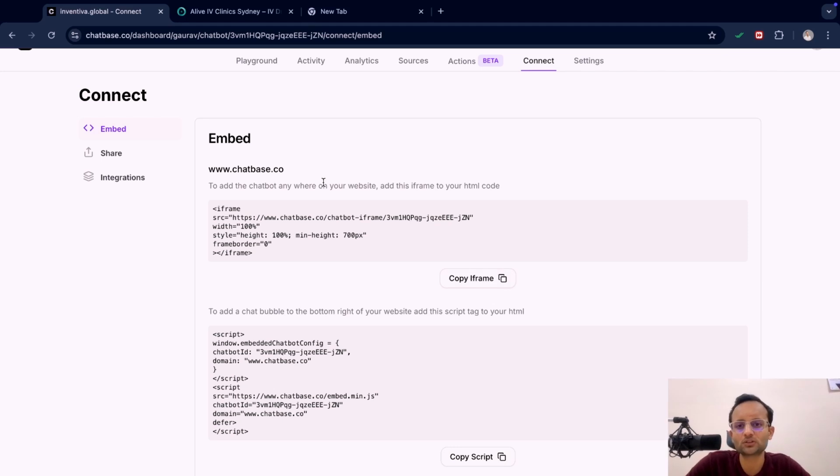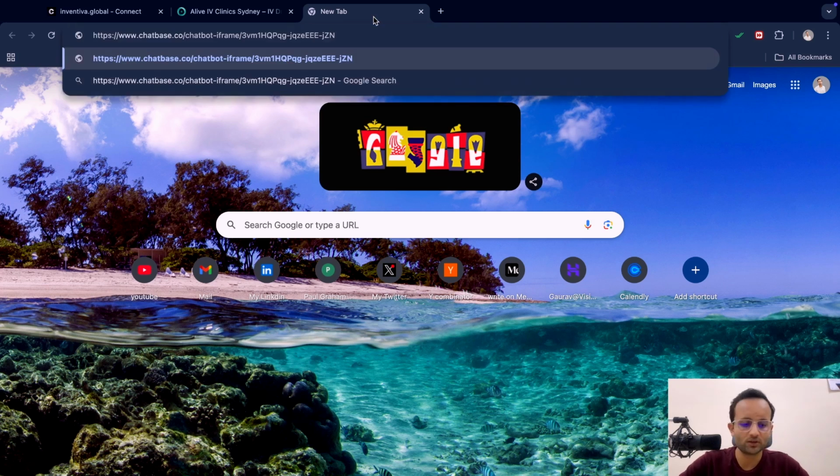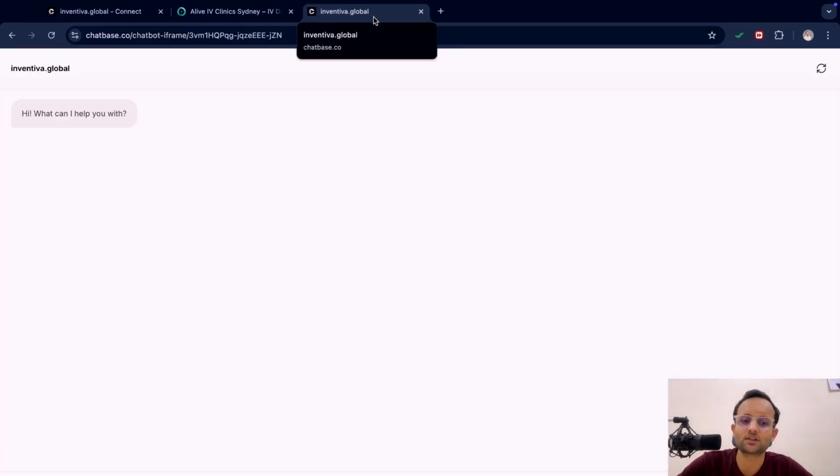You can just do it by yourself, or you can just talk to your developer and he can do it for you. Now there is the share. So if you want to build this AI chatbot particularly for any business and you are a developer, what you can do is copy this link and send this AI chatbot to any person. Suppose this person opens the link, what he will see is something like this.